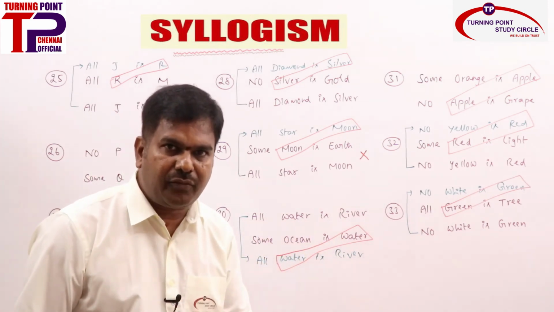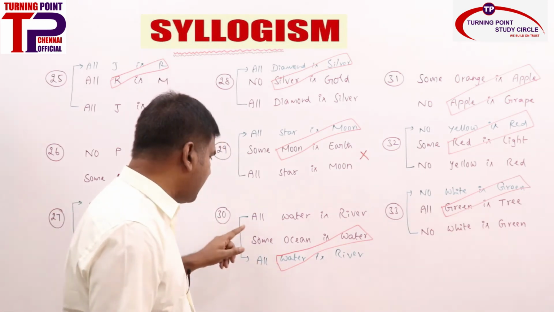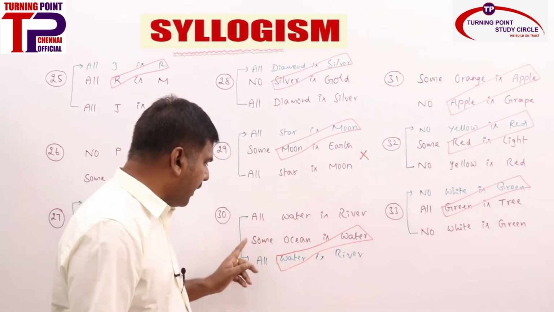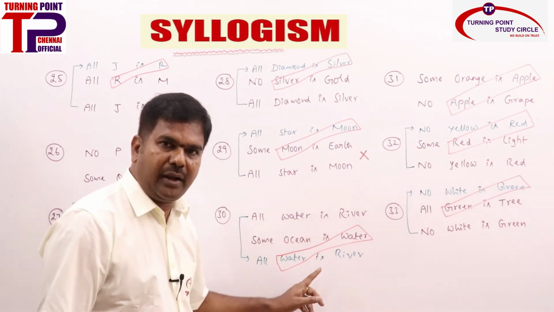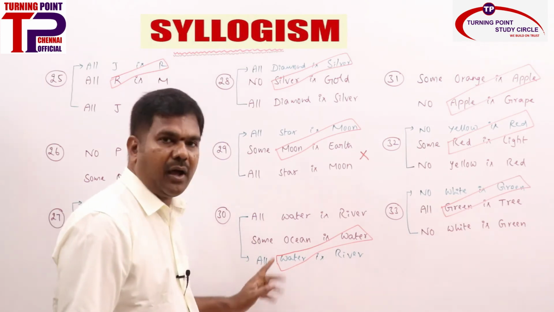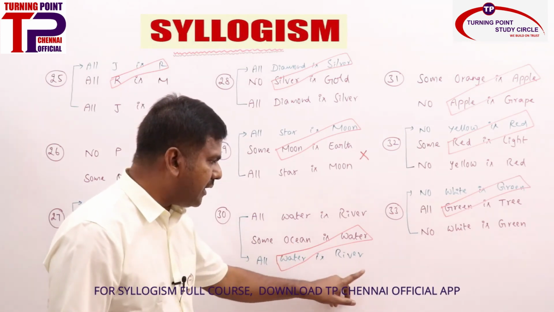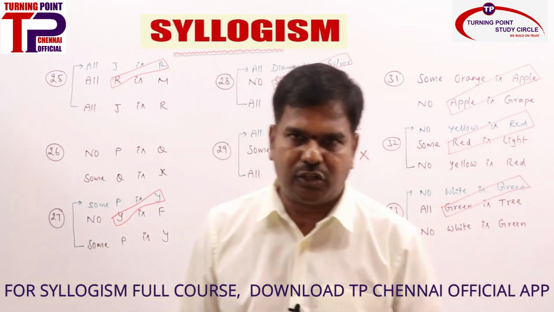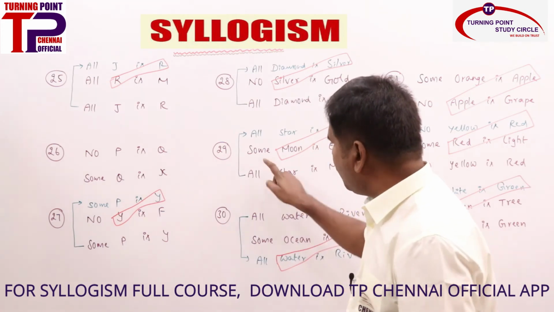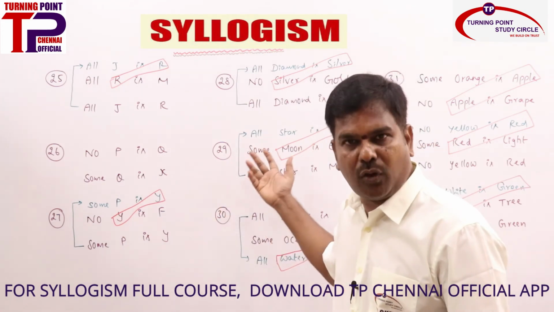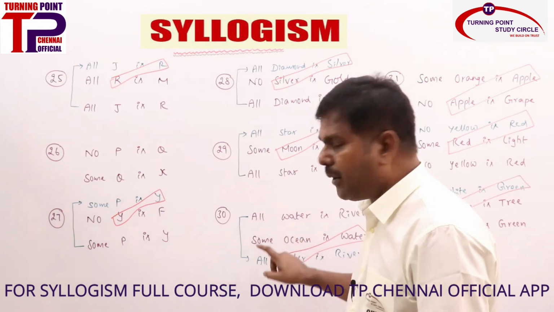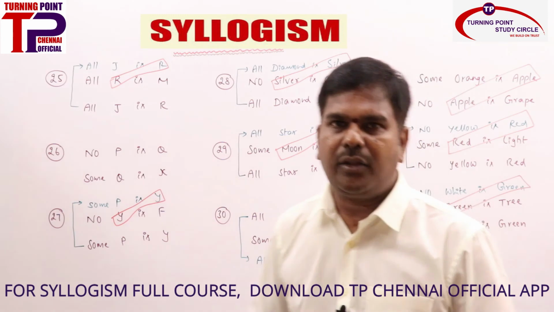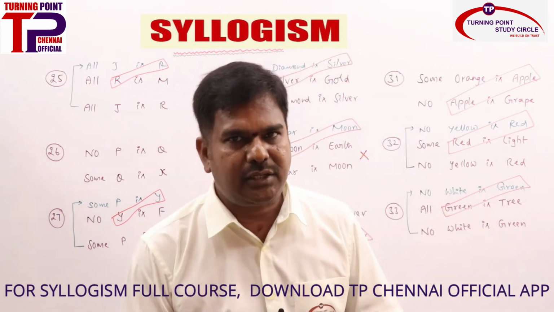You must be very, very careful from the exam point of view. Don't think that it is A plus I and it is not properly aligned. By interchanging the statements, you can make proper alignment, and it is properly aligned. Common term is there. I plus A gives I as the answer. What is the answer? Some ocean is river. This is the area where many of them get confused in the examination. Be careful. Here it looks like I plus A, so an answer should be there, but there is no conclusion. Here it looks like A plus I, but there is an answer, right? Be careful. If it is not properly aligned, you can make proper alignment by interchanging any one of the statements.